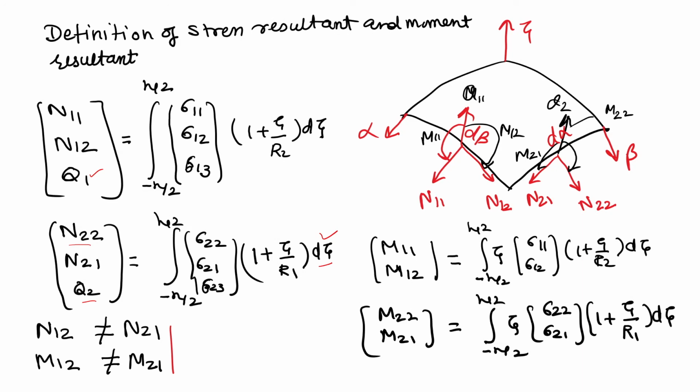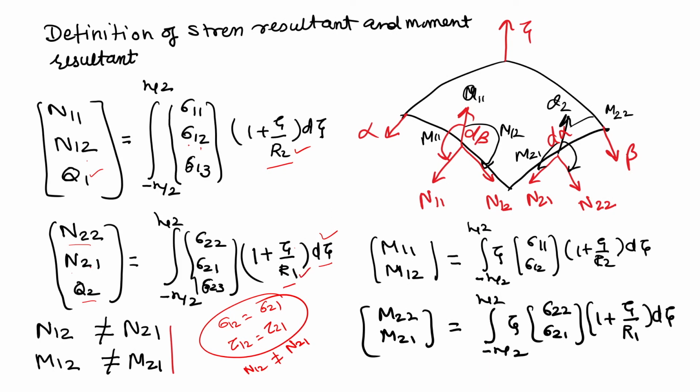Here the point to be noted is that the definition of N12 contains sigma 12 times (1 plus zeta by R2) d zeta. The N21 definition is sigma 21 times (1 plus zeta by R1). You may say that sigma 12 equal to sigma 21, or that tau 12 equal to tau 21. But N12 is not equal to N21.